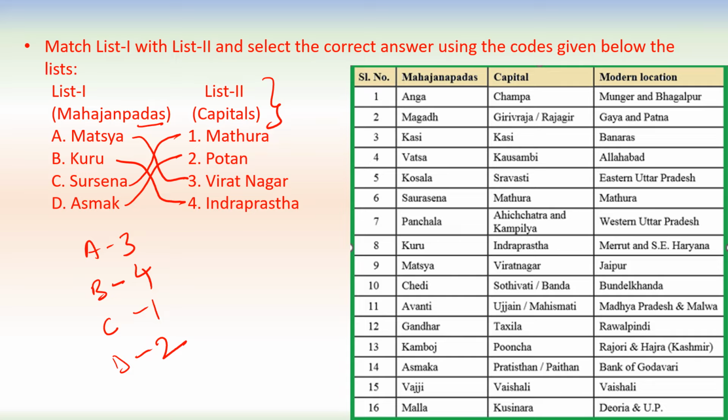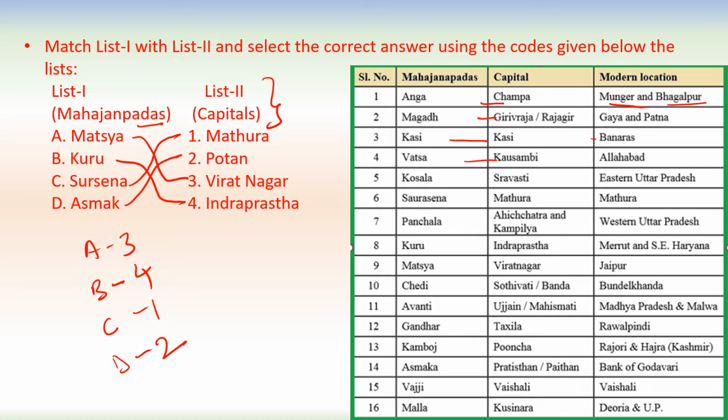Now here we will see all the 16 Mahajanpadas, their capital and their modern location. Anga, and the capital was Champa. This is currently near the Munger and Bhagalpur region. Magadh, and the capital was Girivraj or Rajgir. Modern location is Gaya or Patna. Kashi, and the capital was Kashi. It is the capital of Banaras city.